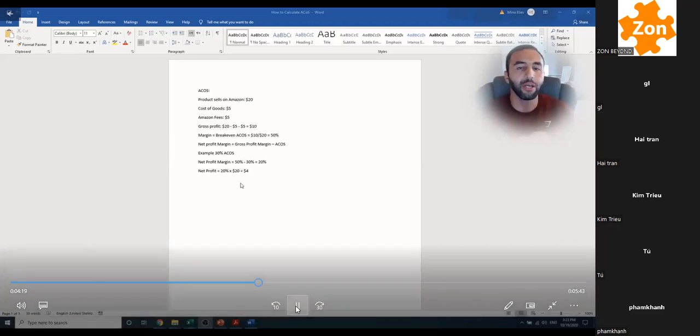Okay, now let's bring that Acos down from 50% to let's say 30%, because obviously if you shoot for a 30% Acos, your overall Acos is going to be a lot less, your total Acos. And again, here's something important. We talked about Acos. Let's talk about total Acos, which people like to call it tacos.